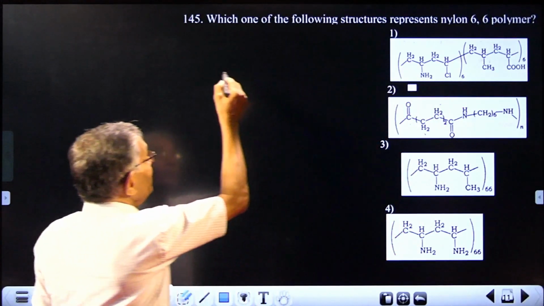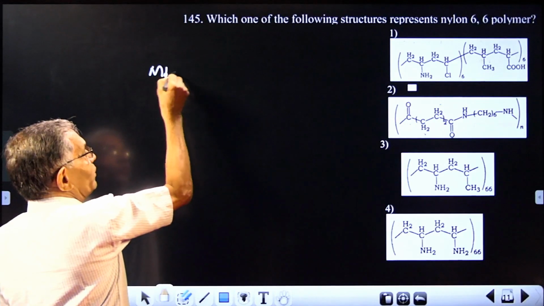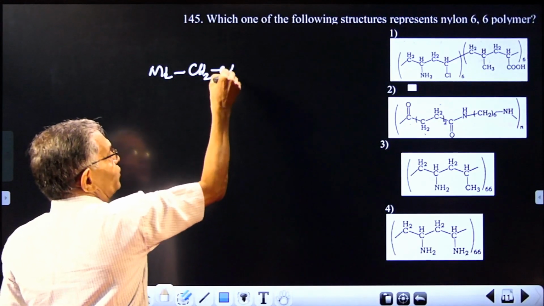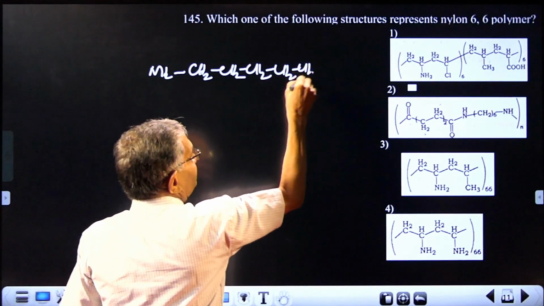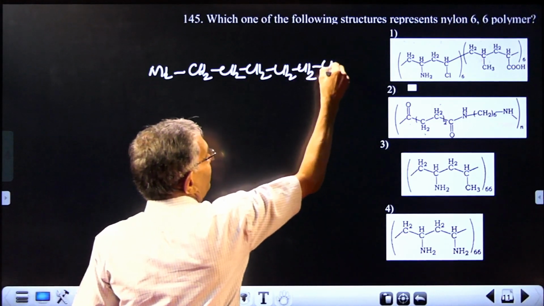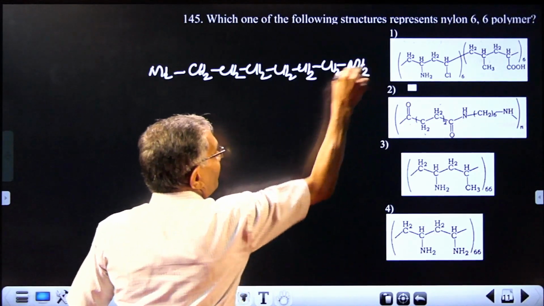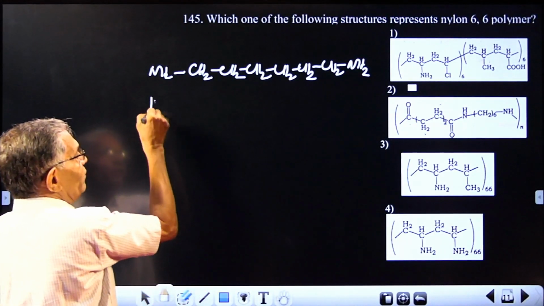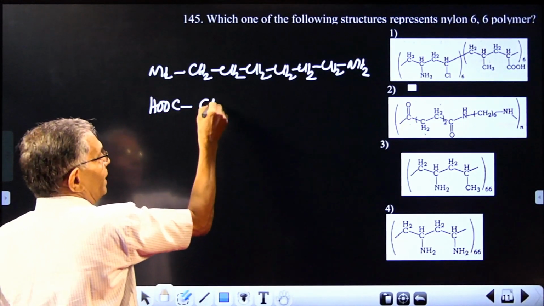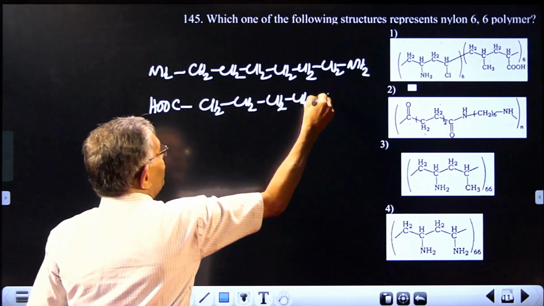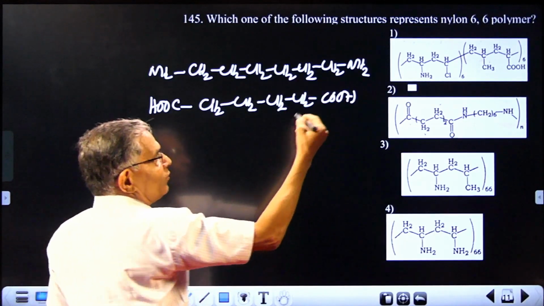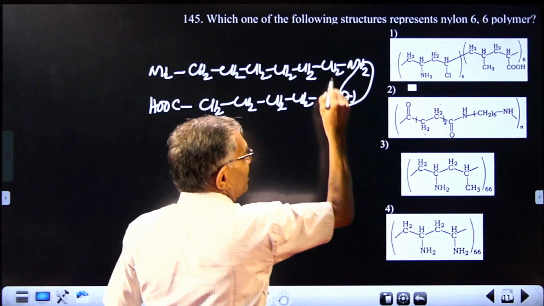See, hexamethylene diamine starts like NH2, then you have got CH2, CH2, CH2, CH2, like that 6 carbon atoms, 3 plus 3, and NH2. Adipic acid will have HOOC here, followed by 4 CH2, CH2, CH2, and COOH.